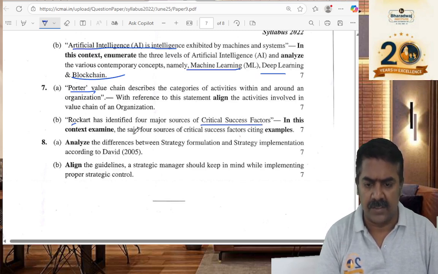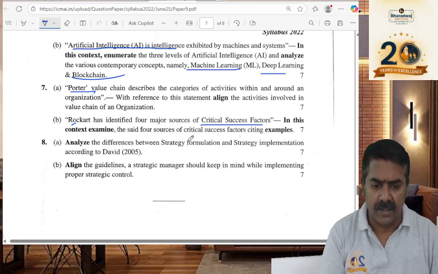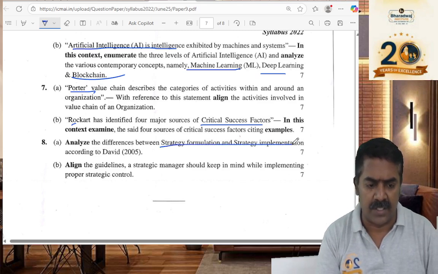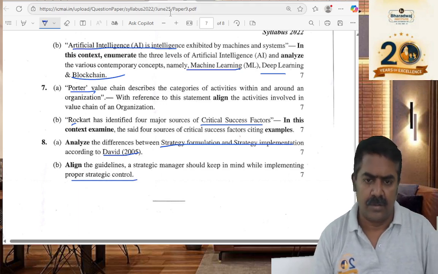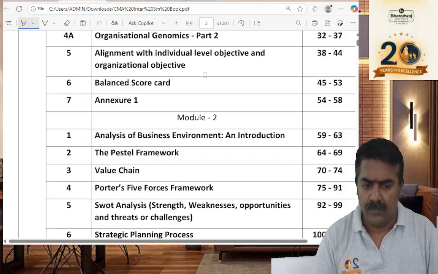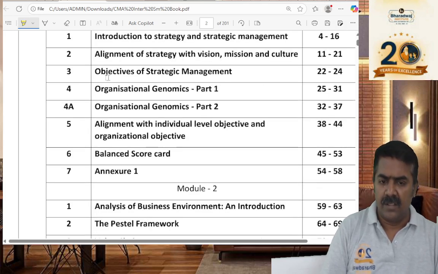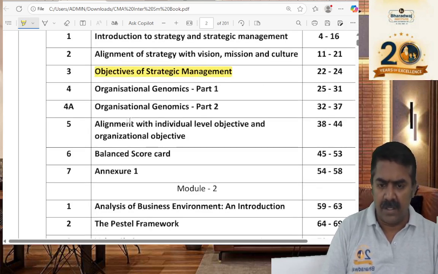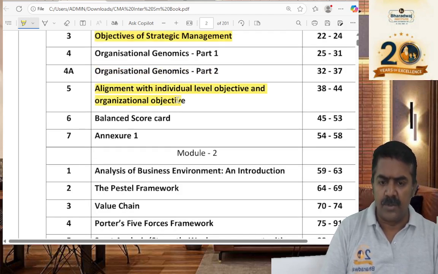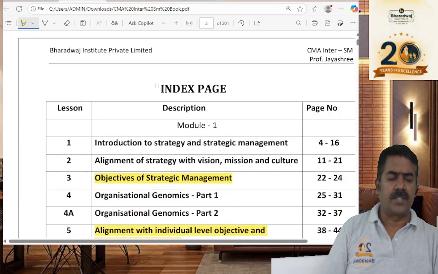critical success factors. What are the main sources of which one? Critical success factors, like that. Then strategy formulation and strategy implementation according to David. Then what is strategic control? All those things we have seen. So if you look at it, the questions are spread across the modules. Objectives of strategic management we had seen. Alignment of individual objectives with all those things. Balanced scorecard. I mean, how many questions are tested in total?